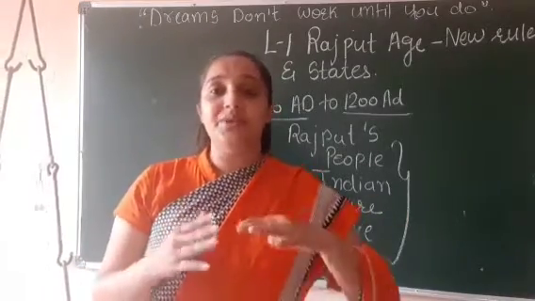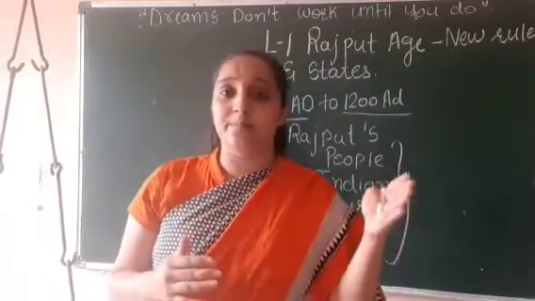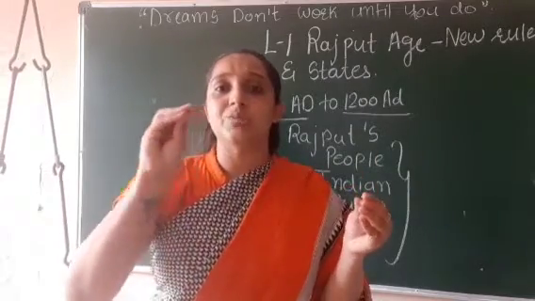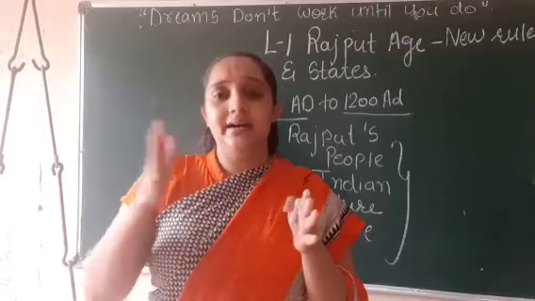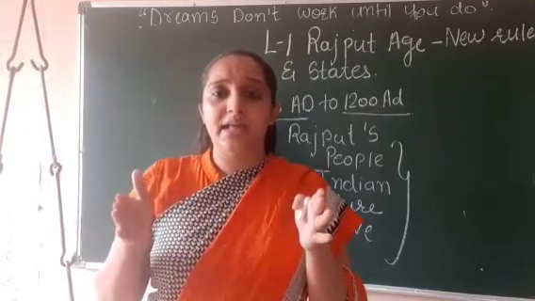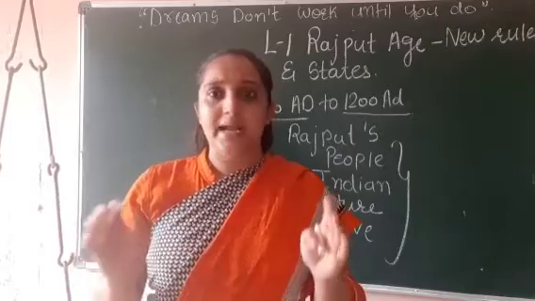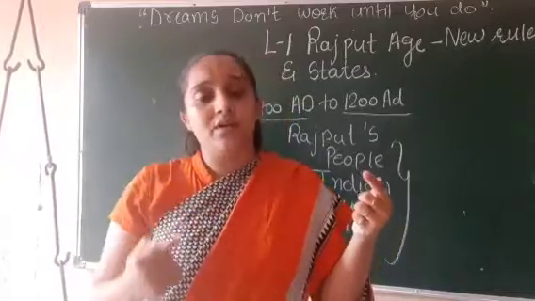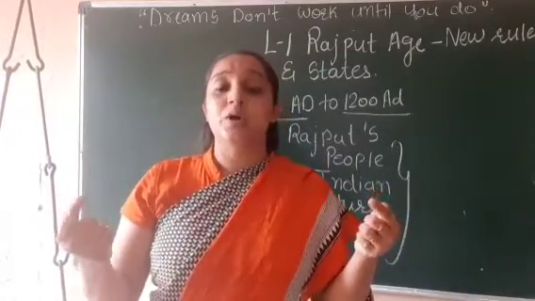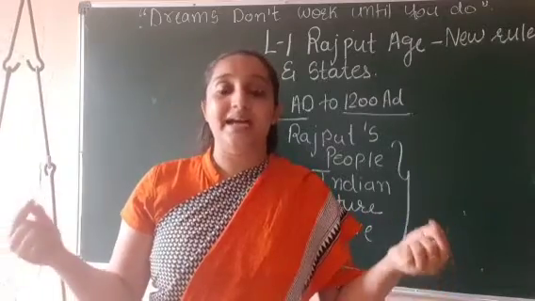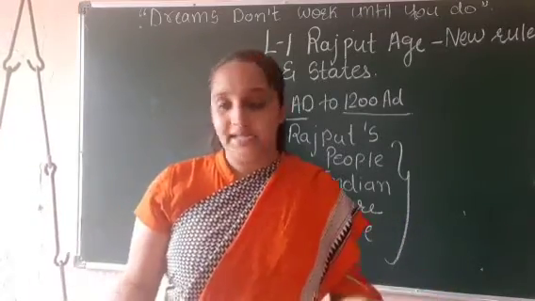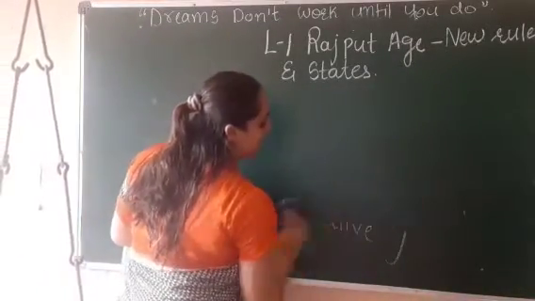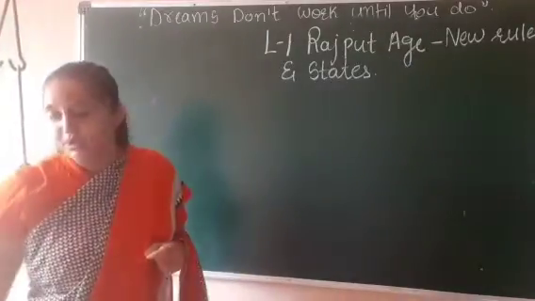After the death of Harshvardhan in the northern part of India, many dynasties were divided into small independent kingdoms. In the southern part of India, after the death of Pulkeshin II, the same thing happened. So who started ruling? Rajput people started ruling in India. That period is known as the Rajput era or Rajput period.